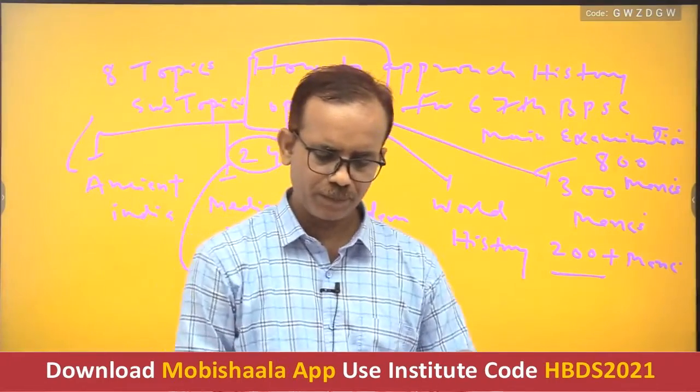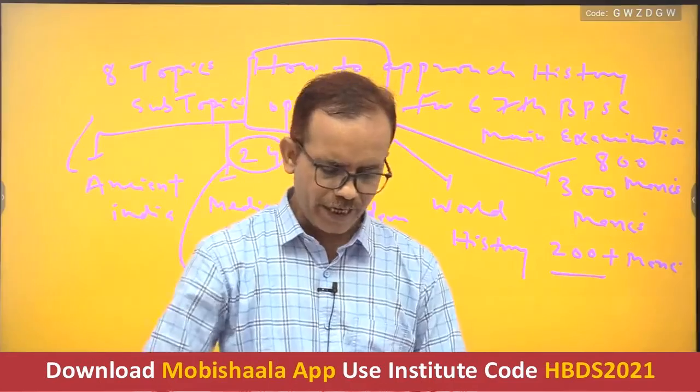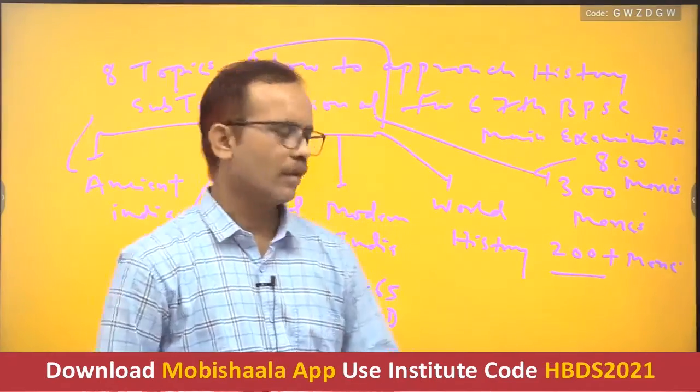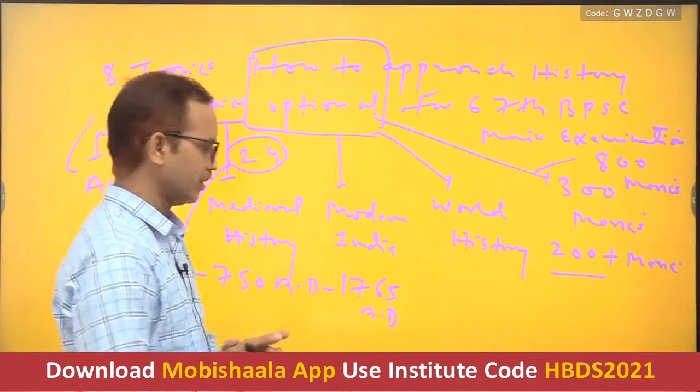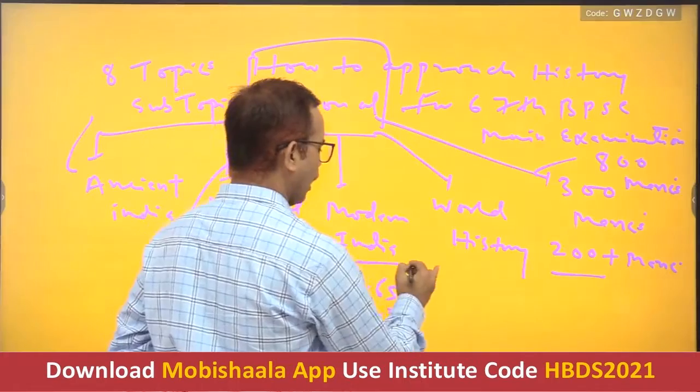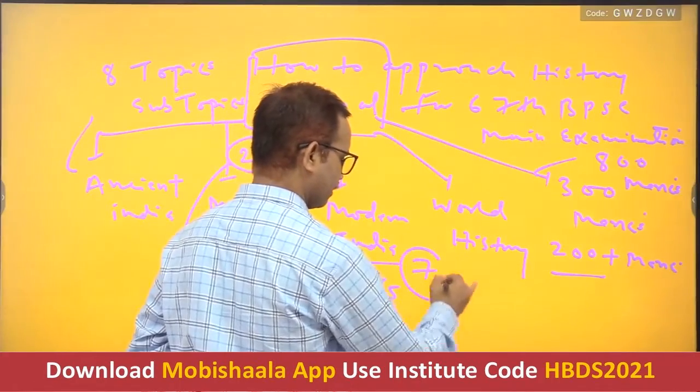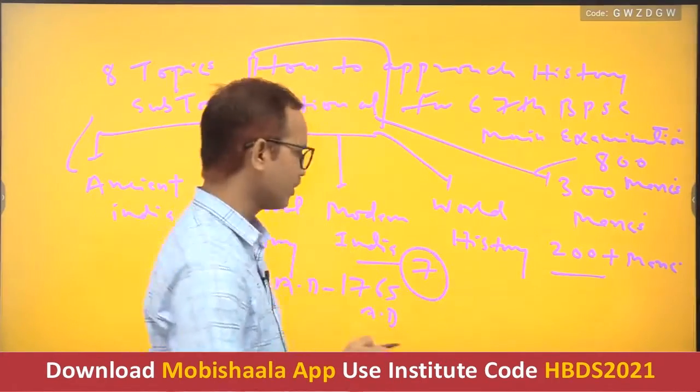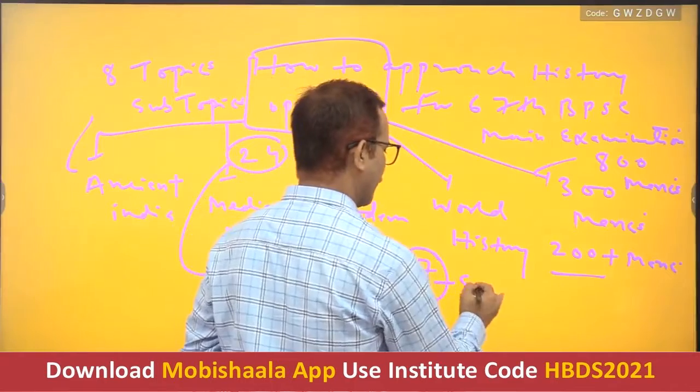Then after, in modern India, the number of topics is around 7, along with subtopics.